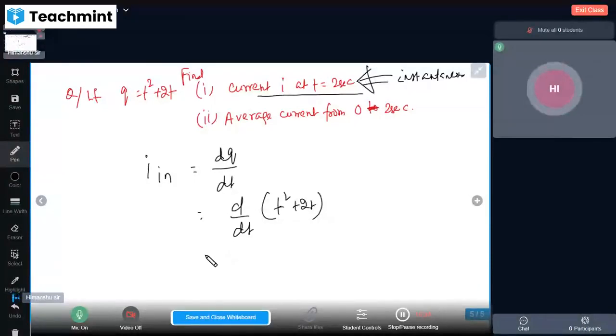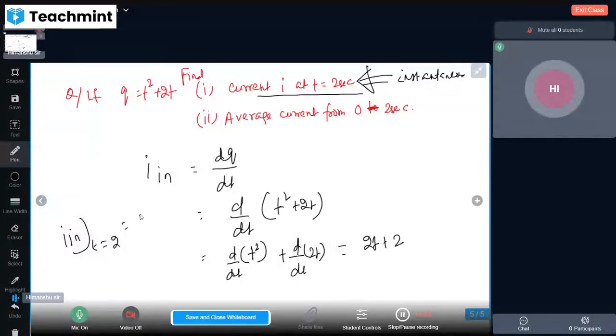Applying the algebra of derivatives, the derivative of the sum can be taken term by term, and this becomes 2t plus 2. So I instantaneous at t equal to 2 seconds is 2 into 2 plus 2, which is 6 ampere. So 6 ampere is the answer of the first part.